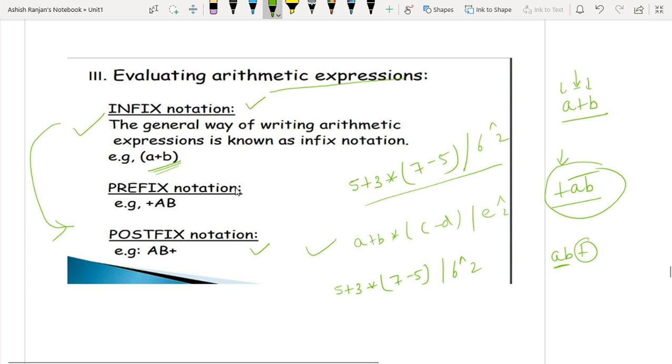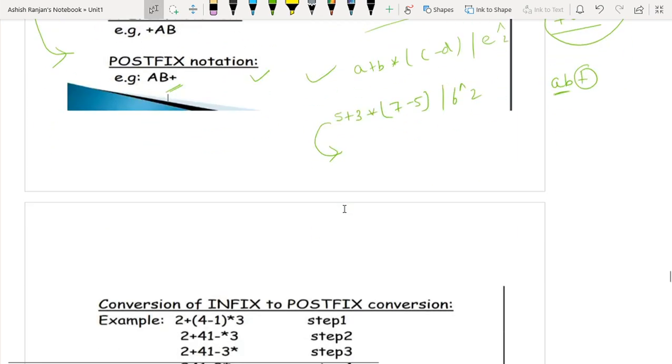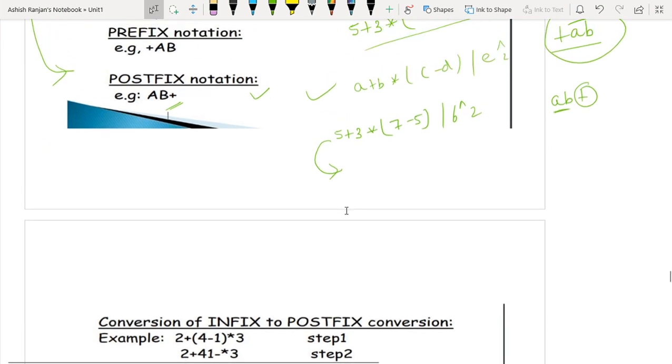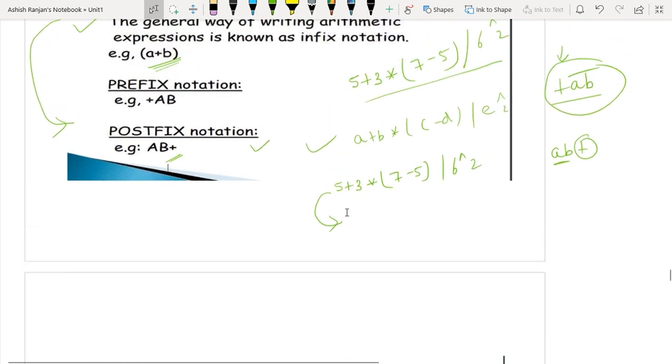So firstly what I will do, I will convert this infix expression into the postfix expression. Now, how will this postfix expression be converted? So we'll do it step by step. Let's suppose I have been given 5 minus 7. This contains the bracket, so firstly we'll convert this sub expression into the postfix. So 5 7 minus.